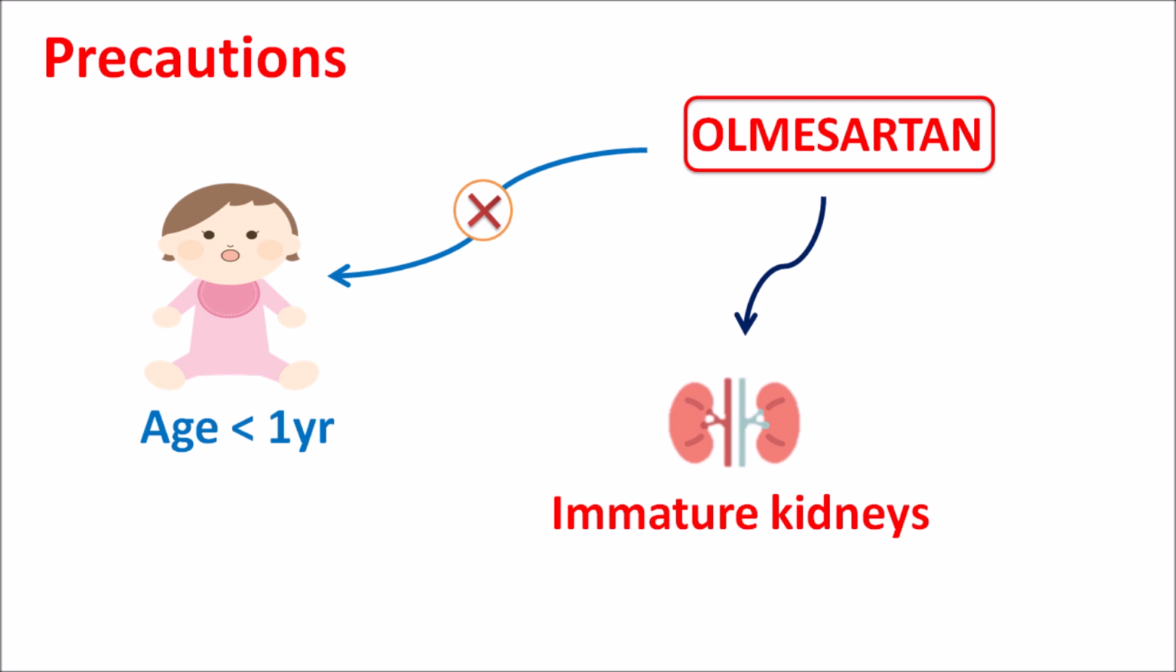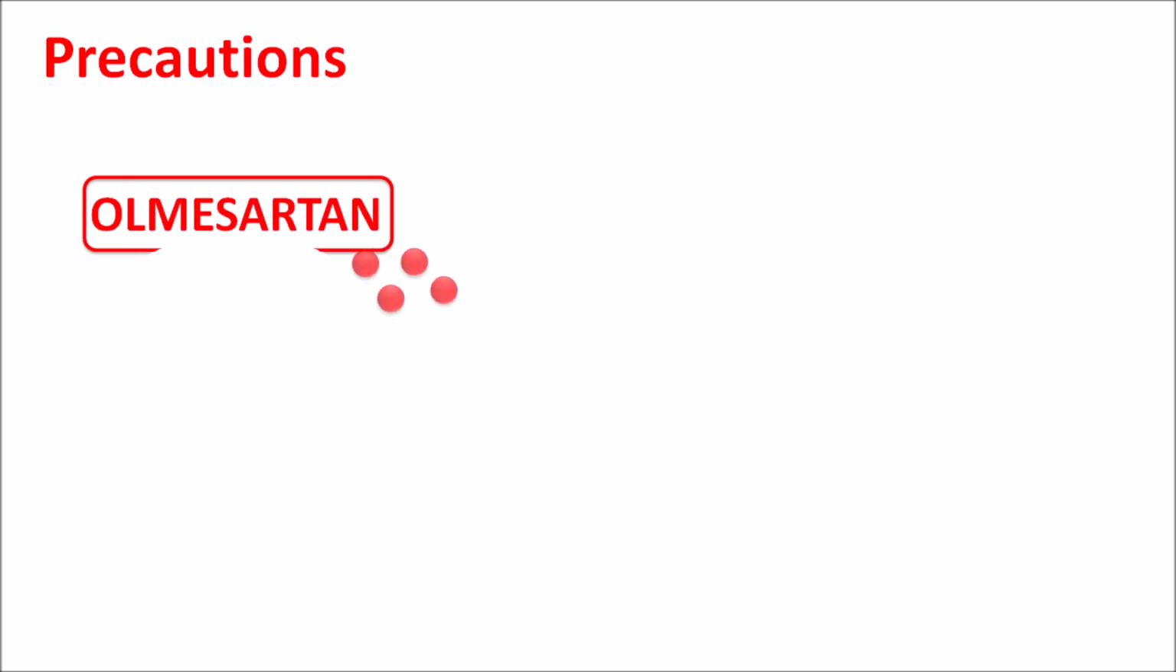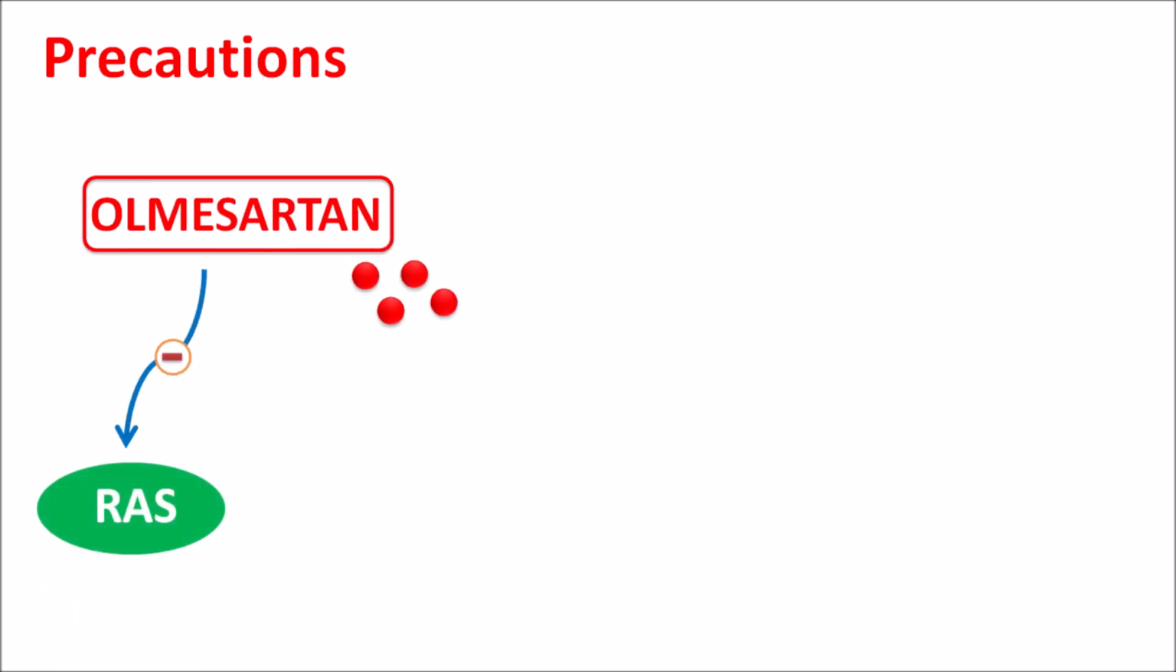That's why this drug should not be given to the children with age less than 1 year. And even this drug is safe in the children with age 6 to 16 years. So less than 6 years, again, this is not preferred. And in the children with age less than 1 year, it severely impairs the renal functionality. Similarly, another important precaution of Olmesartan is that this drug is going to block the renin-angiotensin system.